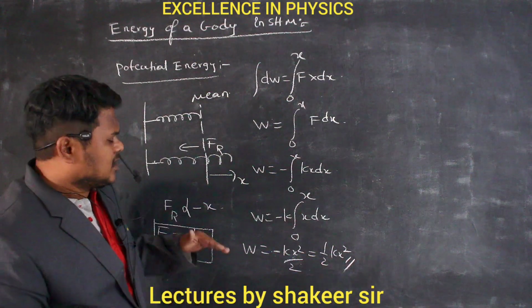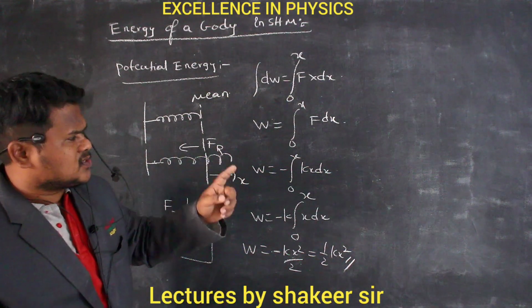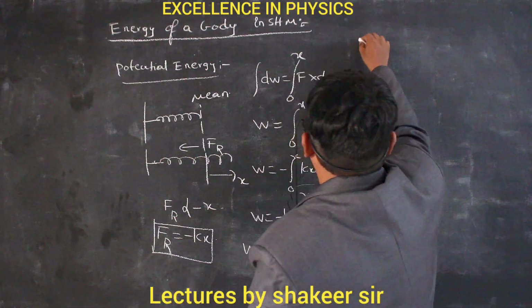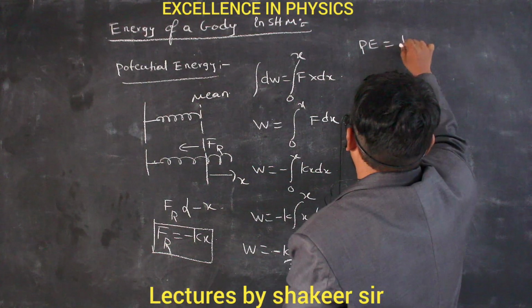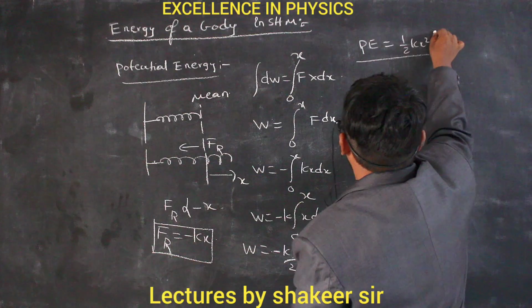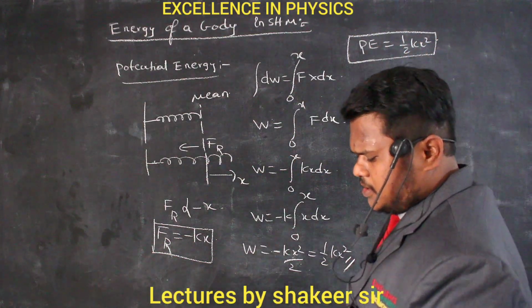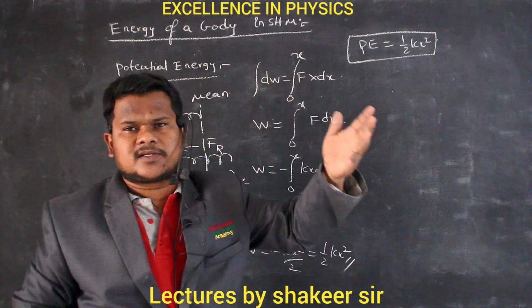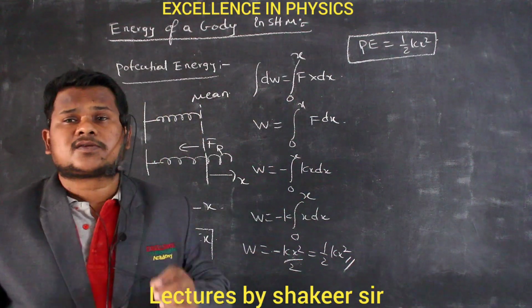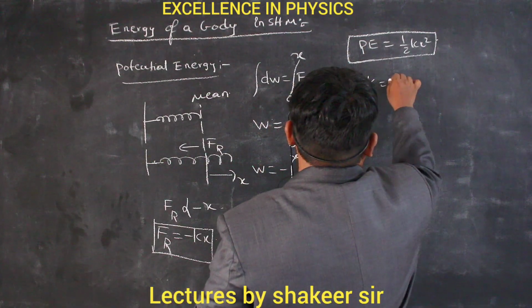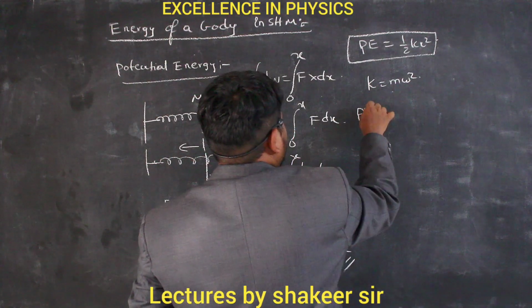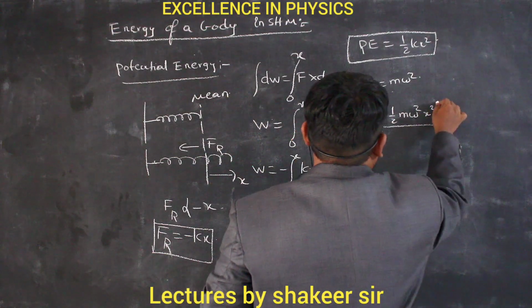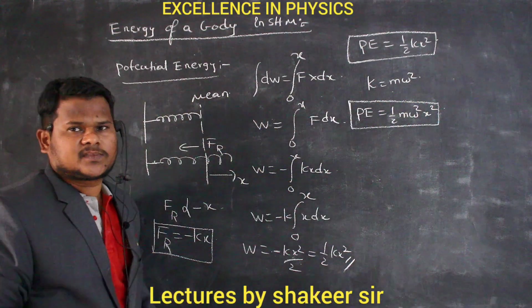Now this amount of work done by the spring will be stored as potential energy inside the spring. Therefore the potential energy stored in the spring is nothing but half k x square. This is the amount of potential energy stored inside the spring. And what is k? K is called the spring constant, SHM constant, oscillation constant, or vibration constant. This k has a magnitude: k is equal to m omega square. If I substitute this relation, the potential energy is equal to half m omega square into x square. This is one equation of potential energy.